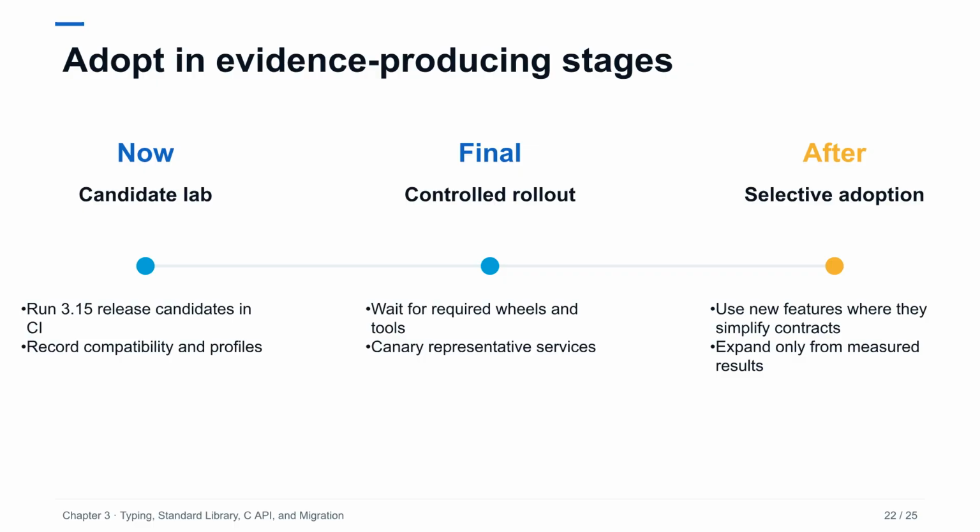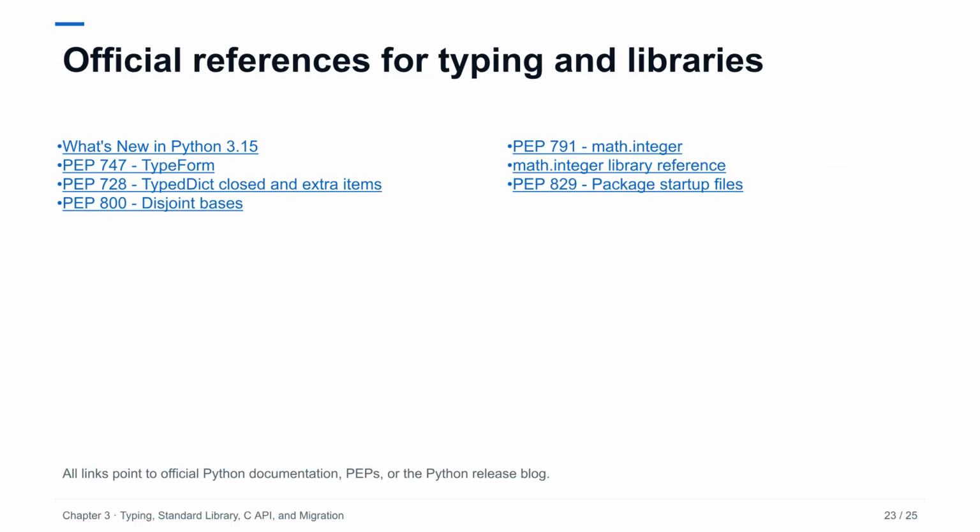These official sources define the typing, integer math, package startup, and integrated standard library changes covered in the first part of this chapter. The individual Python enhancement proposals provide normative semantics and compatibility reasoning. The library reference gives the callable surface for math.integer, while What's New collects Unicode, TOML, SSL, threading, removals, and other implementation details. Tool support may lag language acceptance, so check the release notes of the type checker and packaging tools used by the project.